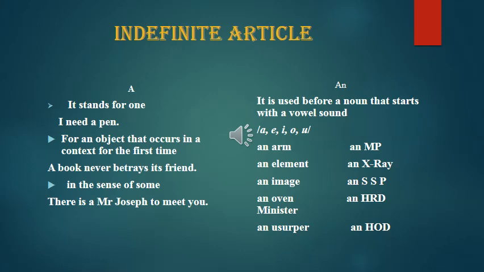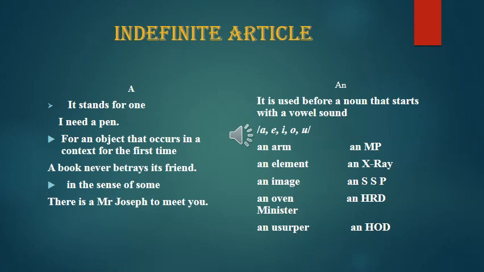So vowel sounds are a, e, i, o, u. But it is not about the alphabet, it is about the pronunciation of the sound. So it is an arm and not a arm, and it is an aim. It is an element. It is an image. Had it been a consonant sound, it would have been a, but here the sound is a vowel.